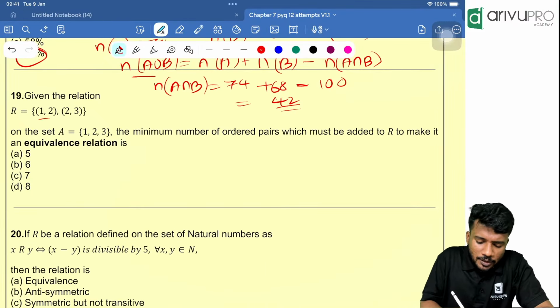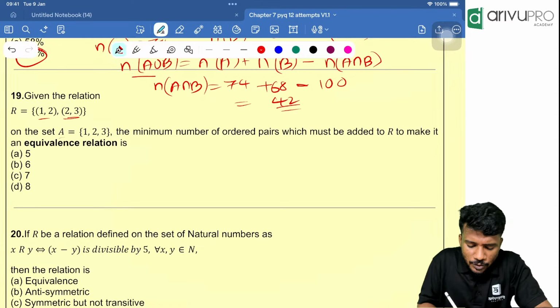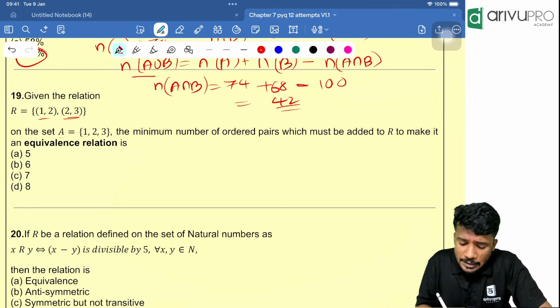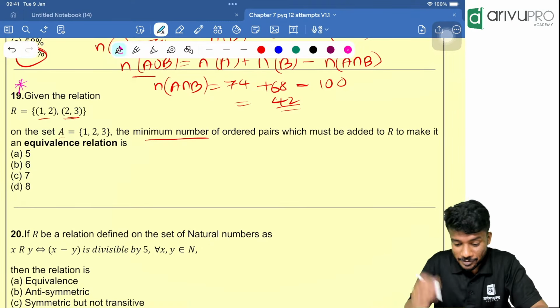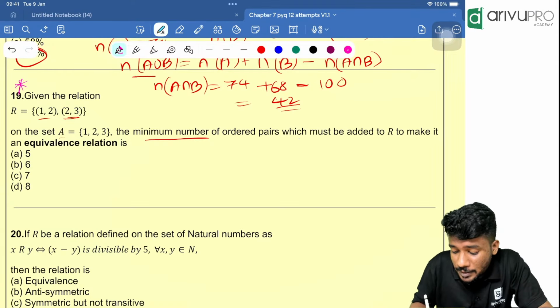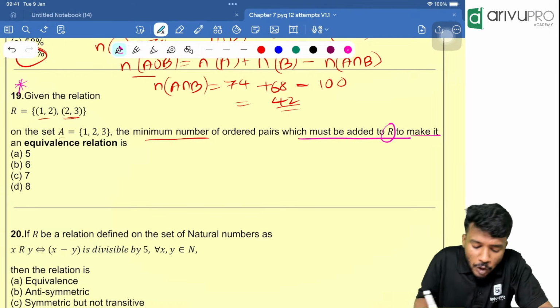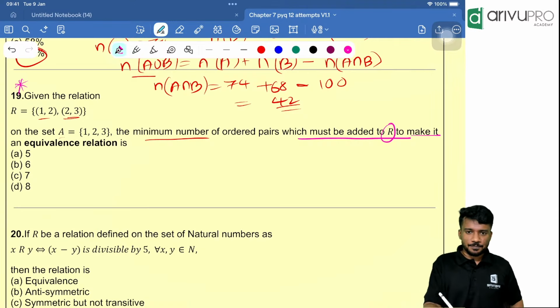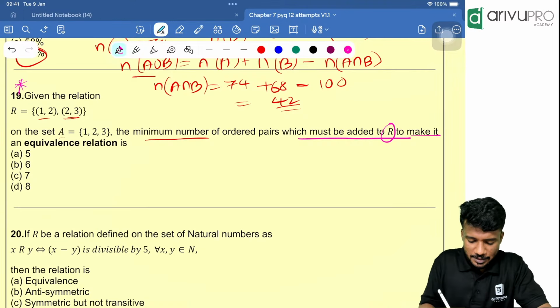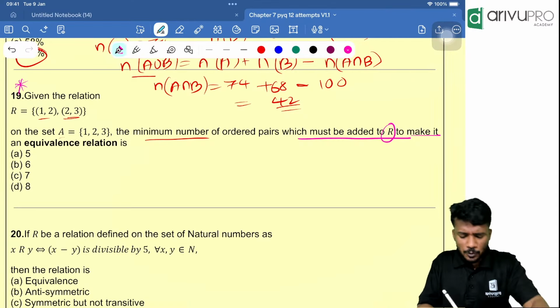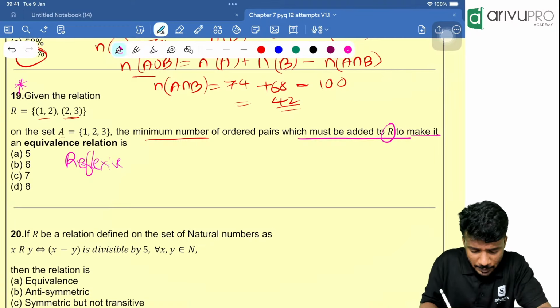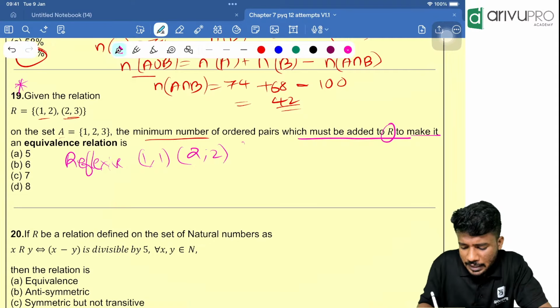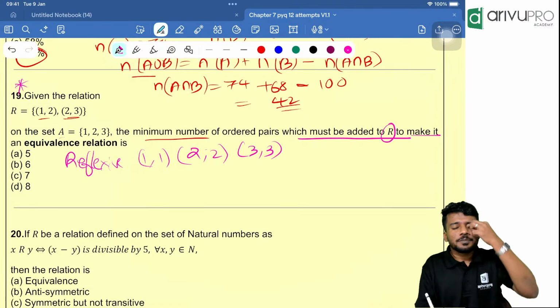Now the 19th question, people. Given the relation R = {(1, 2), (2, 3)} on the set A = {1, 2, 3}, what is the minimum number of ordered pairs which must be added to R to make it an equivalence relation? It's a very good question, people, with a high chance of repetition. How will you make it an equivalence relation? For becoming an equivalence, it should first be reflexive, correct? How will it become reflexive? 1, 1 should be there. Then 2, 2 should be there. Then 3, 3 should be there. Then only it will become reflexive, right?